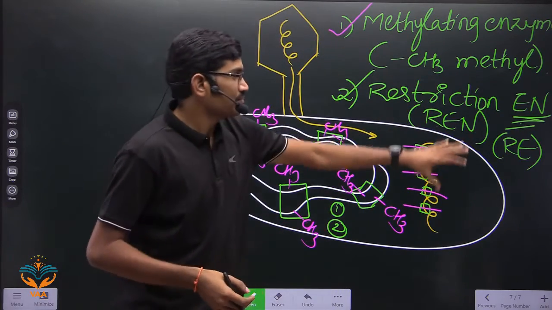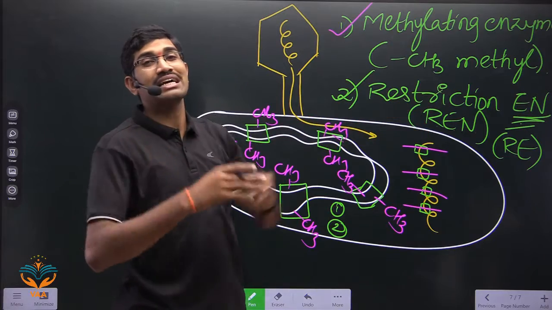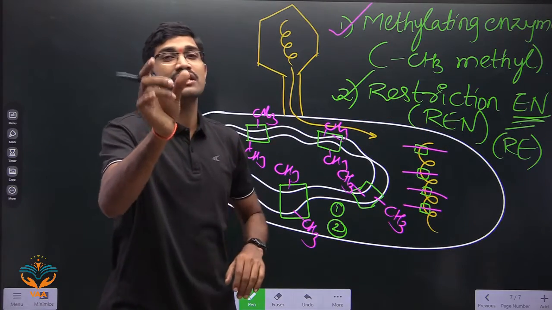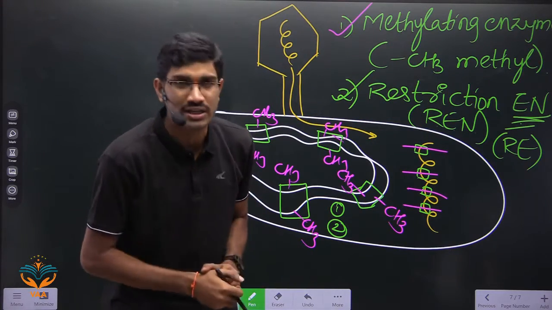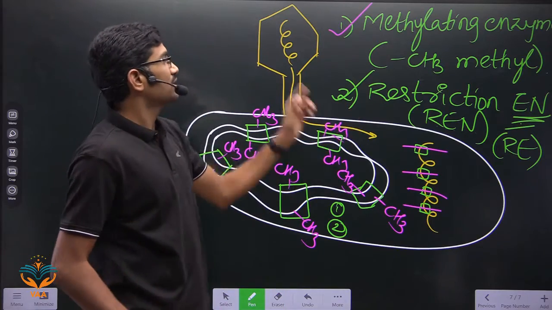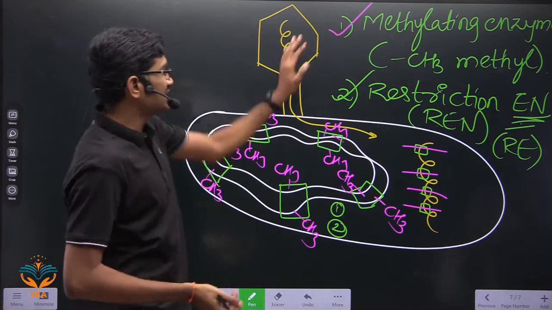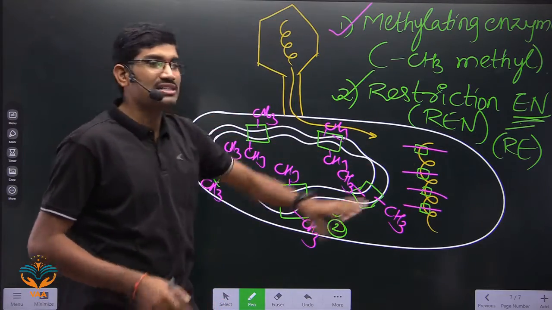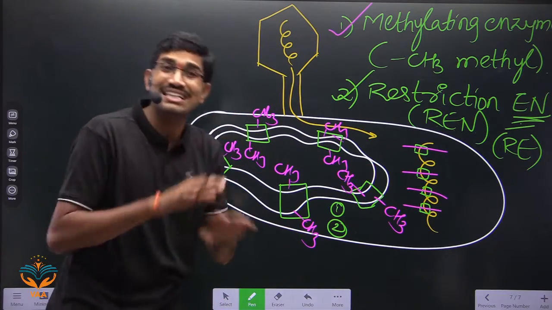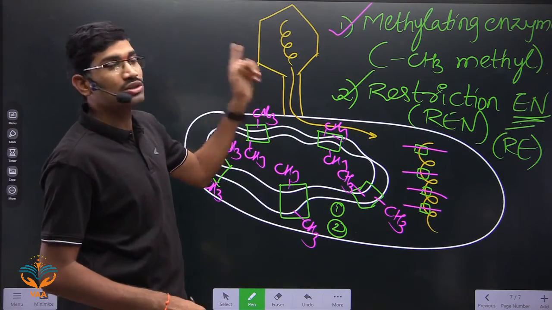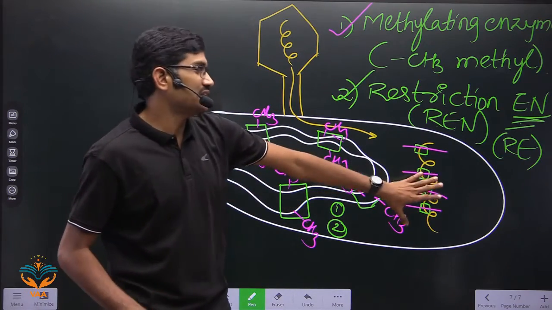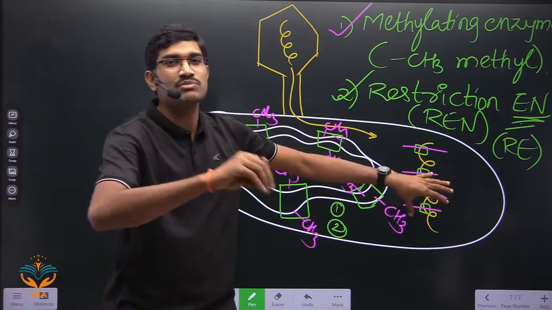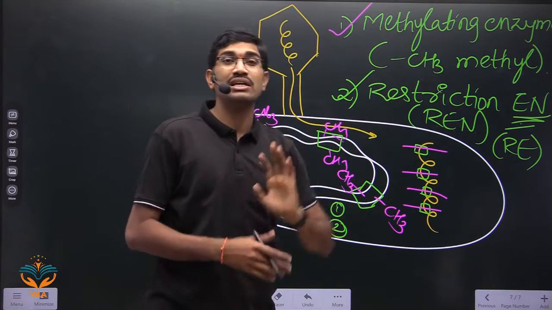So in this way, the restriction endonucleases were recognized. And the term restriction is used for what? Restriction is used for the growth of virus. Restricted means what? Stopped. So what is restricted here? The growth of virus is stopped. Growth of virus is restricted. Since viral growth is restricted by this particular enzyme, these enzymes are called restriction endonucleases.